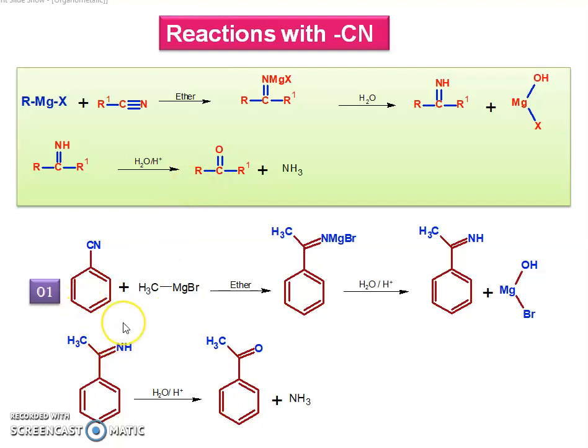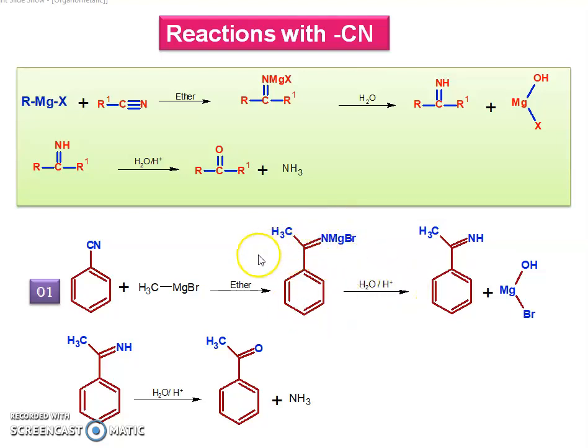Now let's see an example of these reactions, the reaction with cyanobenzene. This cyanobenzene is treated with methyl magnesium bromide. Then what happens? The methyl carries a negative charge which attacks this carbon, and we get a negative charge on this nitrogen, so N-MgBr.